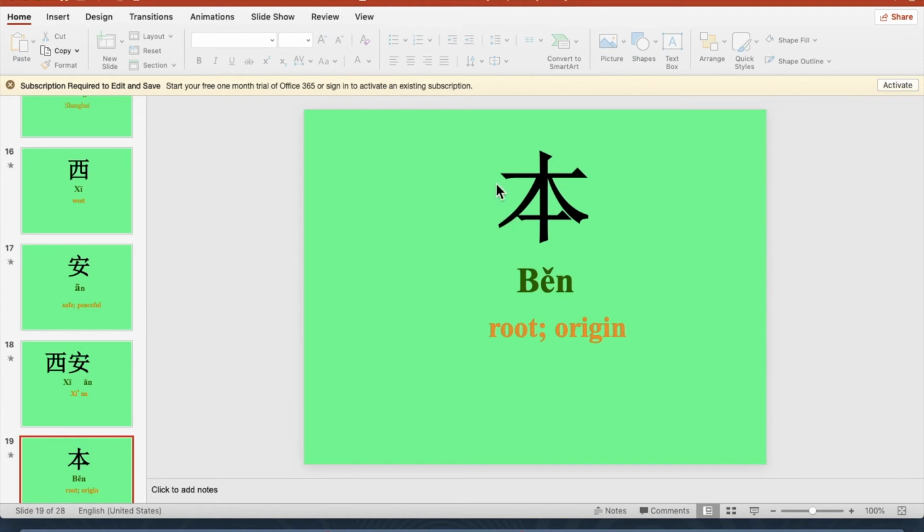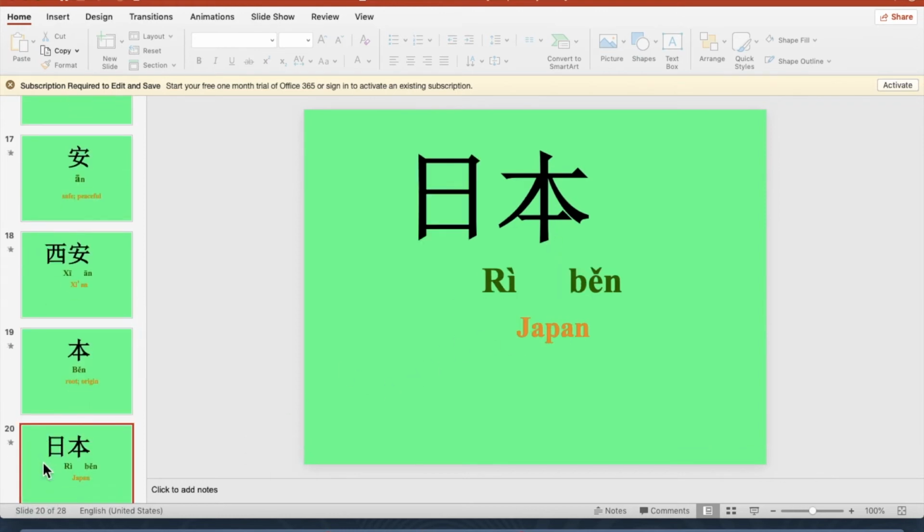本 means root. Do you see a tree? The tree at the bottom has a cut or a slash. So this bottom part is root. It's pronounced as ben. 日本, 日本 is Japan. 日 means sun, 本 means root. But we don't say the country is sun root. We just call the country 日本. 日本, that's Japan, okay? It has no other meaning. If you want to explore the meaning of this particular country name, it's ridiculous, sun and root, right?